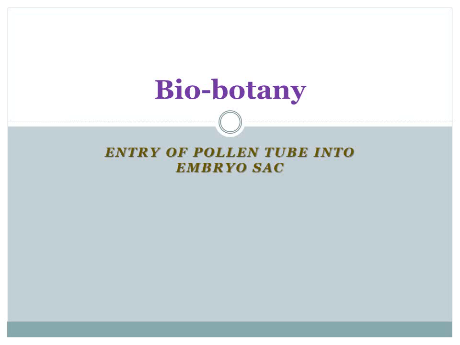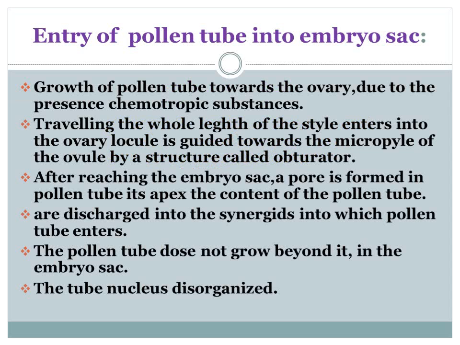In this PPT, you are going to see the entry of the pollen tube into the embryo sac and what events take place inside the embryo sac. Already we have seen the pollen falls on the stigma, and then the pollen tube nucleus starts to produce a pollen tube. It enters through either the micropyle, the chalaza, or the integument. Due to the presence of chemotropic substances, the chemicals present inside the style initiate the pollen tube towards the ovary.